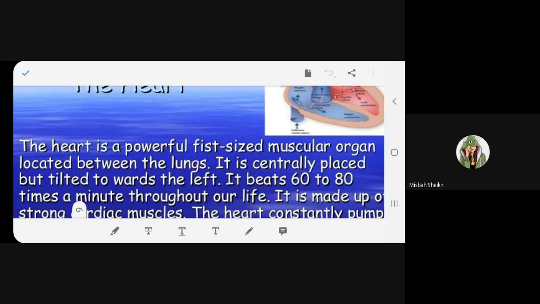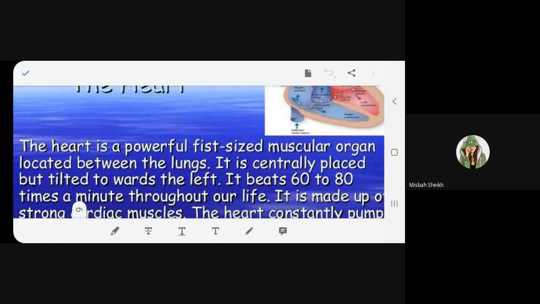The heart is a powerful fist-sized muscular organ located between the lungs. It is centrally placed but tilted towards the left. It beats for a while.